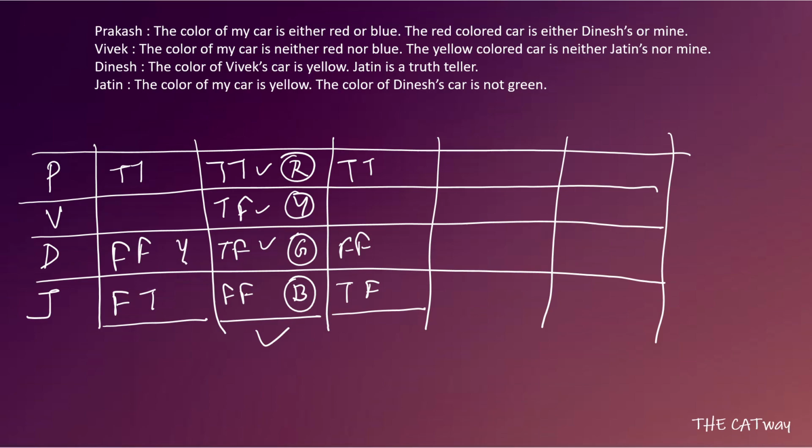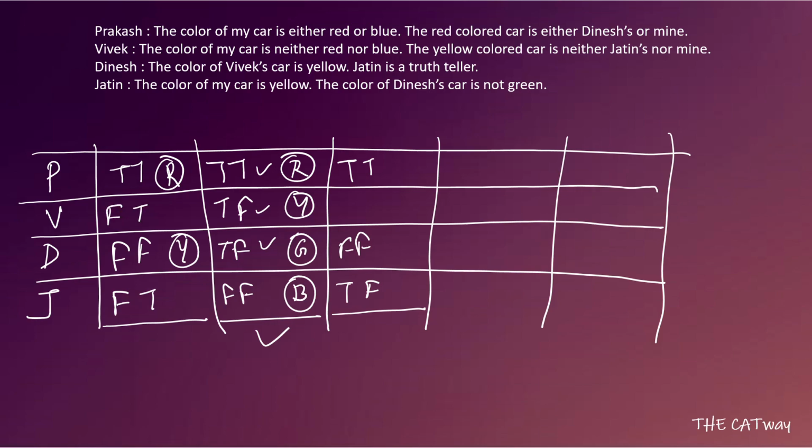Okay, so Dinesh will get the yellow color car, and then P will get the red color car. Okay, P gets the red color car. Now from this we can say that V's second statement will become true because he said the yellow colored car is neither Jatin's nor mine. So his second statement becomes true. So his first statement becomes false.